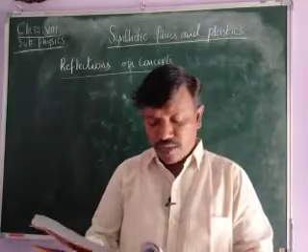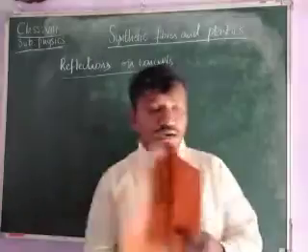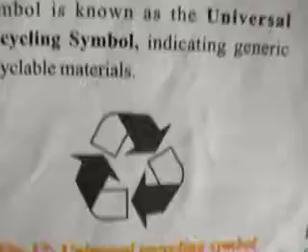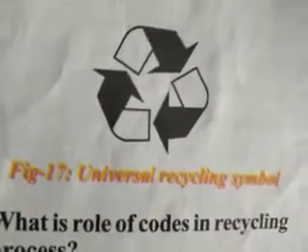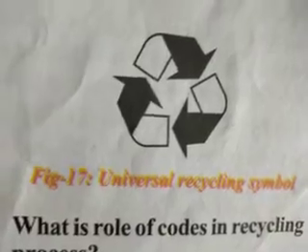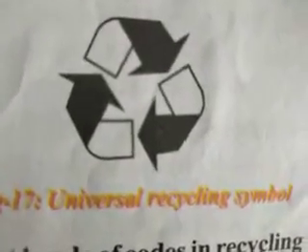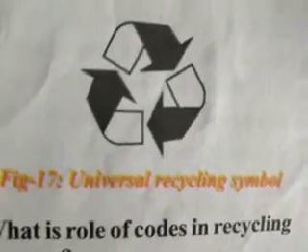And here, draw and explain the diagram of the universal recycling symbol. Already you have seen the universal recycling symbol. This is the universal recycling symbol, children. Here this is the symbol. Normally in this symbol a code is given, and you know about the codes.